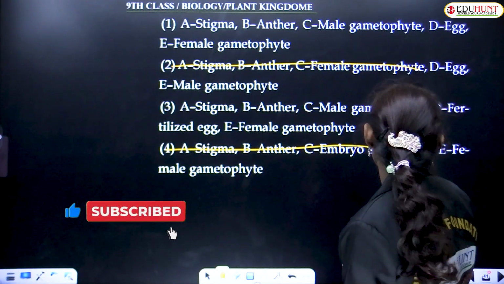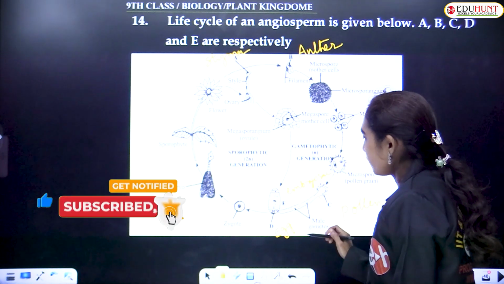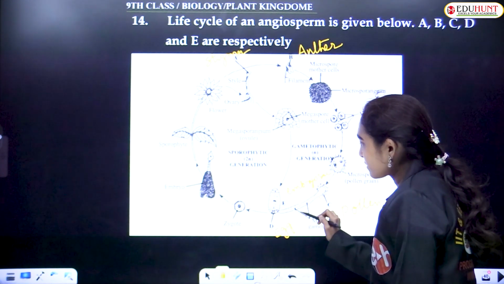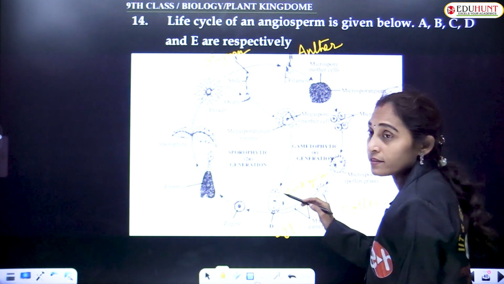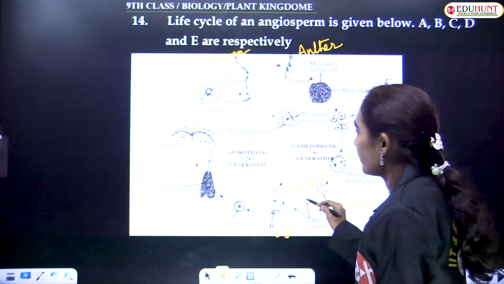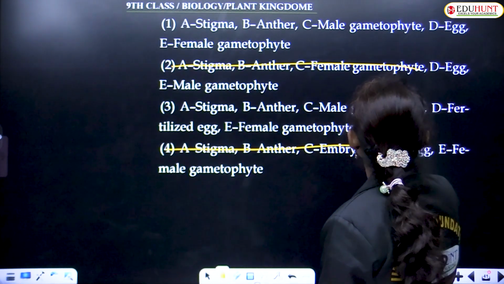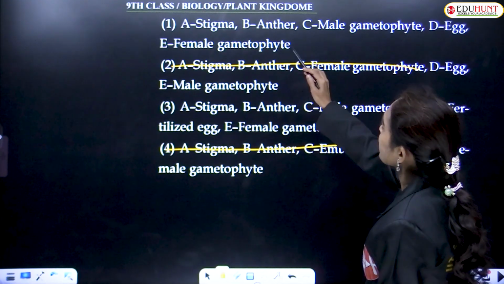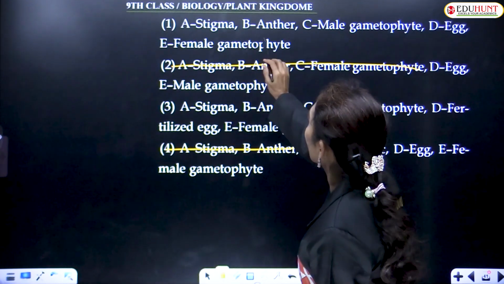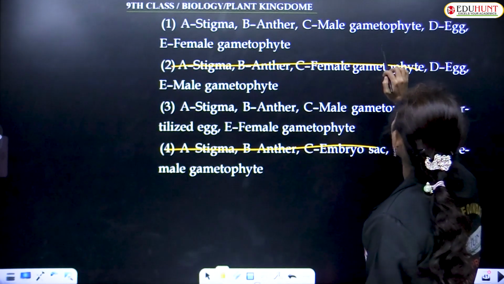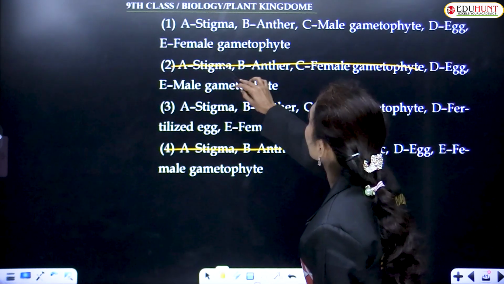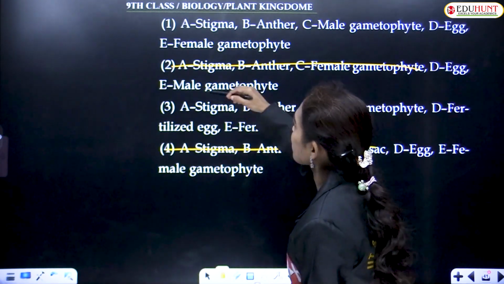E is the female gametophyte. It is not fertilized because the two male gametes are still present in the pollen tube. That is why it is not fertilized. So option 1 is correct. A is stigma, B is anther, C is male gametophyte, D is egg, and E is female gametophyte or the embryo sac.